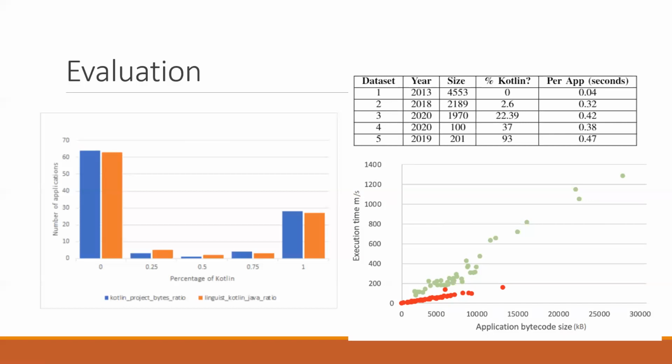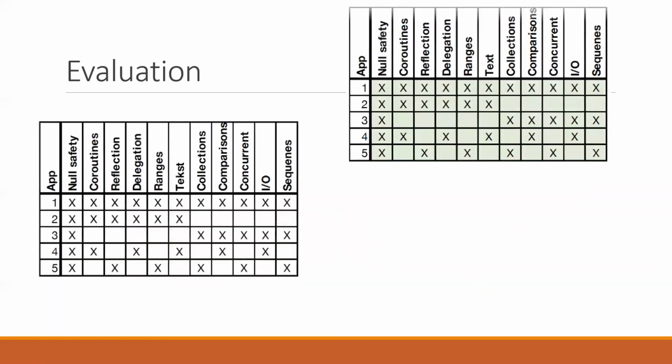Like in 2013, there was no Kotlin. In 18, we start seeing some Kotlin-based applications. And then we reached 2020, and now we're seeing more and more applications using Kotlin. Additionally, we also looked at the size of the application and its effect on the performance of our tool, and there is some correlation between the size and the time it takes.